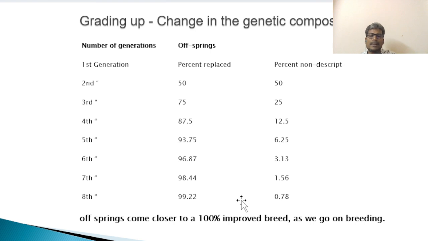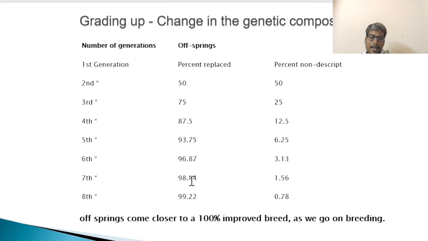You can see how the grading up is performed. So in the first generation, you can see 50% contribution from Talacheri as well as from Boer. Moving on to F2 generation. So you can see there is a reduction in the Talacheri genome, and moreover the hybrid genome keeps increasing. F2 75, F3 87.5, F4, F6, F7, F8.